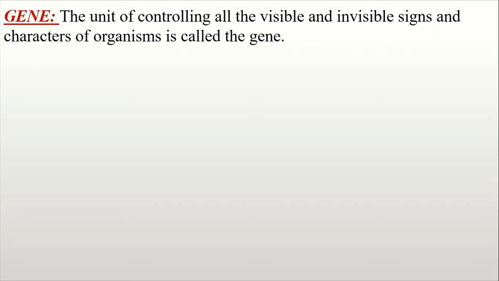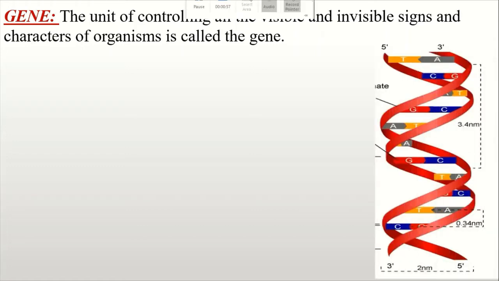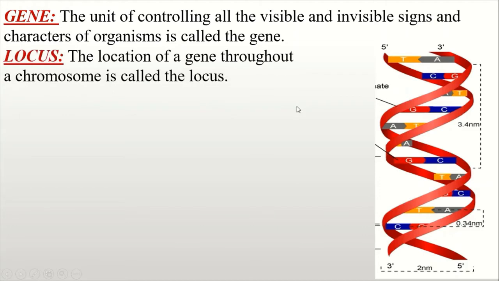In other words, any part of a DNA molecule that can take part in mutation is called gene, or gene is a part of DNA which bears the genetical information of a living organism. This one is a DNA, so we can say that a particular segment of DNA is called gene. Okay everybody, and the location of gene on the chromosome is known as locus.